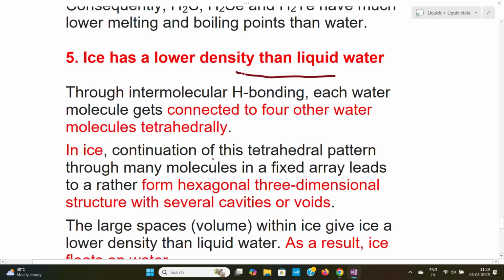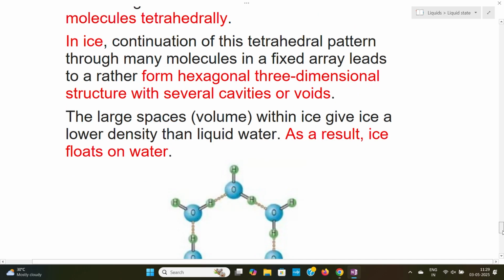Then when it forms ice, what will happen? This tetrahedral pattern will change to a hexagonal 3-dimensional structure. When it forms a hexagonal 3-dimensional structure, what will happen?